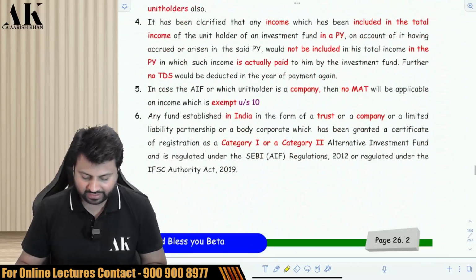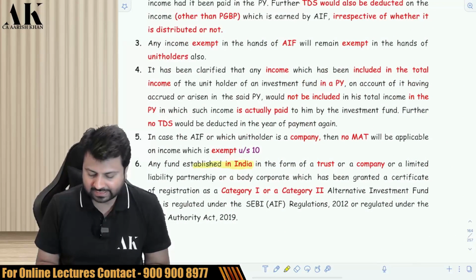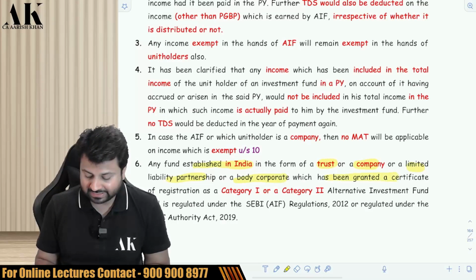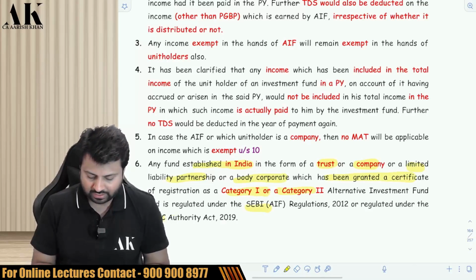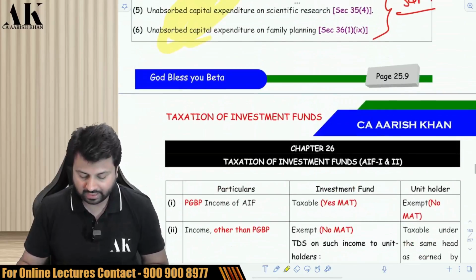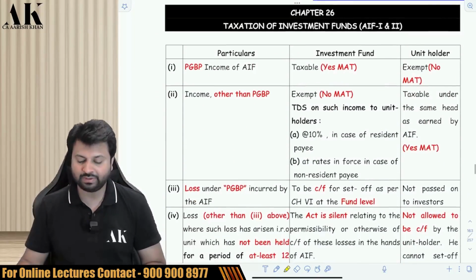What is an AIF? AIF is a fund which is established in India in the form of a trust, company, or LLP or body corporate, which has been granted a certificate of Category 1 or Category 2 AIF under SEBI or under the IFSC Act 2019. Okay. Now let's try to understand the implication of this one by one.